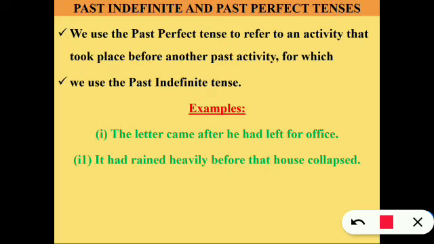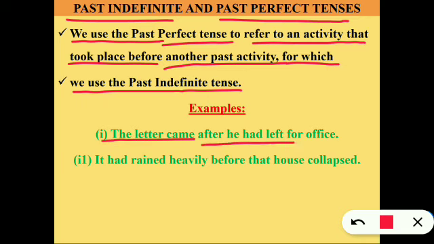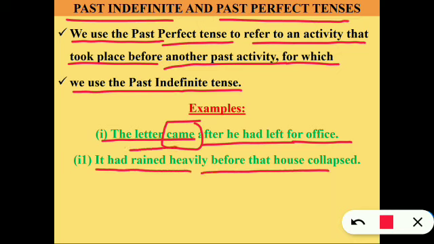Now we will move towards past indefinite and past perfect tenses. We use the past perfect tense to refer to an activity that took place before another past activity for which we use the past indefinite tense. For example, the letter came after he had left for office. So here came shows the work is complete. It had rained heavily before the house collapsed. It rained heavily. The work is done fully. So it is past perfect tense.